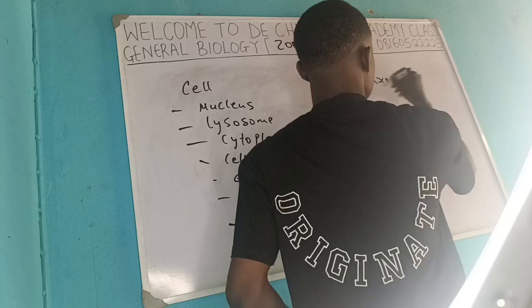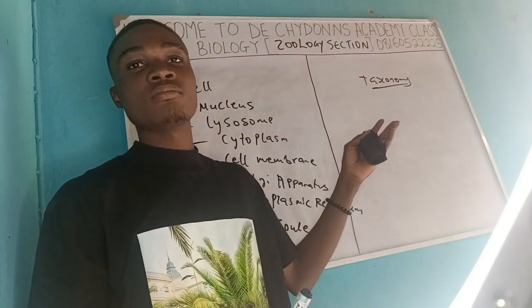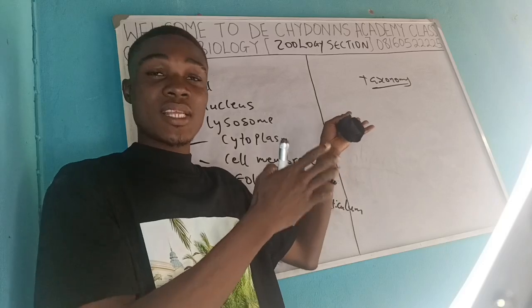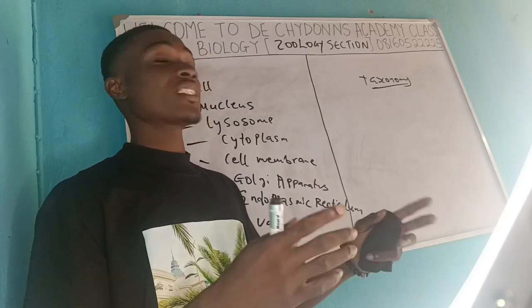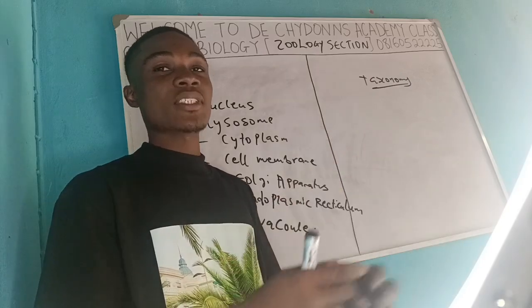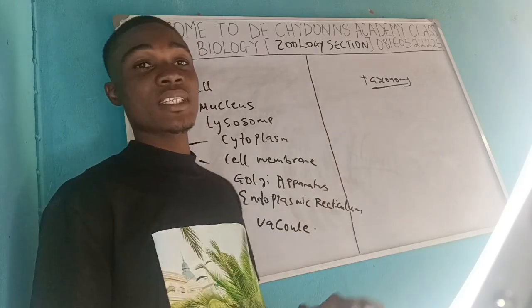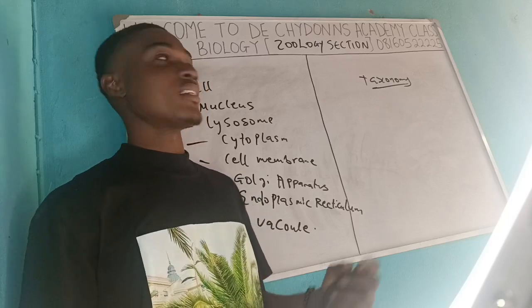So the taxonomy. There are some principles that enable us to know how those animals are being classified. They have two theories under this. In zoology, there are basically two theories of taxonomy.